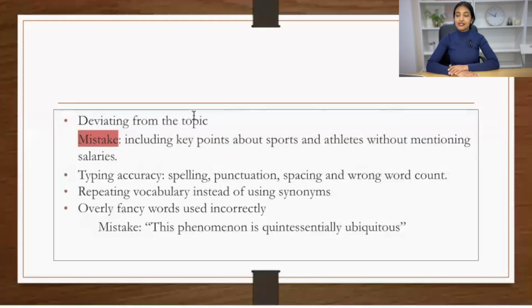And the third mistake is deviating from the topic. So let's take the same question, sports people receiving high salaries and other professions who are not getting enough salary. You include everything about sports people, about games, about athletes, but you do not mention anything about salaries. So here again, you are deviating from the topic. Let's say in the introduction you mentioned salaries, but when you came to body one, body two, and conclusion, there is nothing about salaries or the amount of money they make. This is deviating from the topic. This also may result in getting zero for your entire essay.